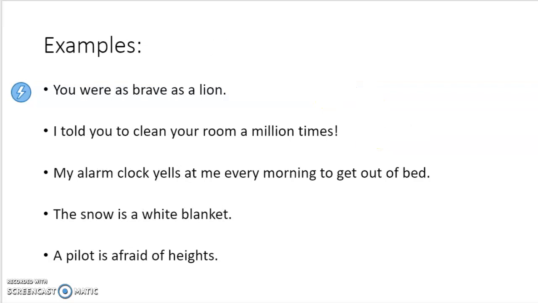First one, you were as brave as a lion. So it's talking about you being brave and a lion. So it's comparing you to a lion. Are you a lion? No. So these are two unlike things being compared. Now, is it saying one is another thing or is it using as? Well, we can see in here it actually has as in here twice. So therefore, this is a simile.